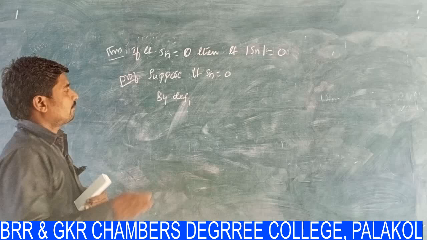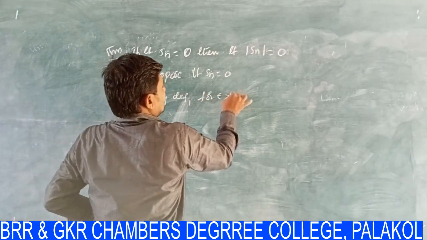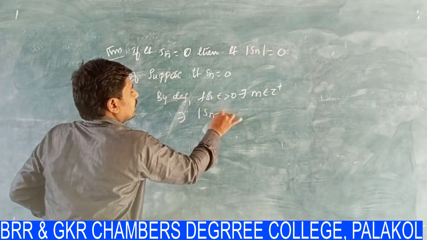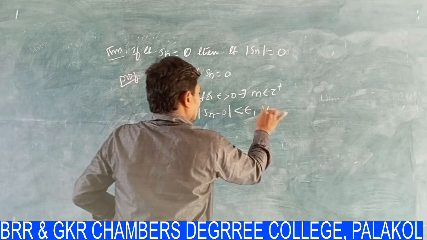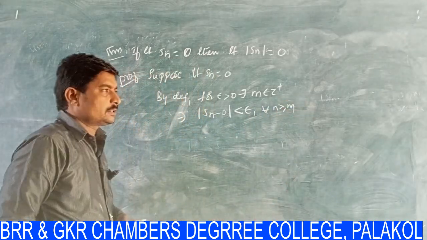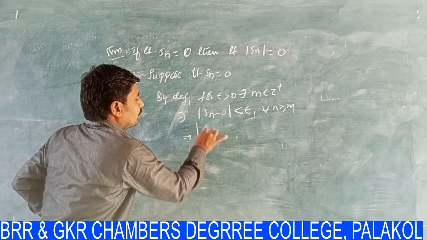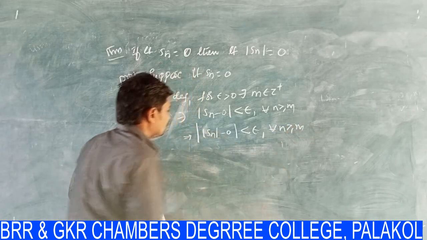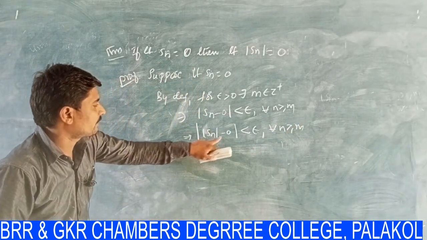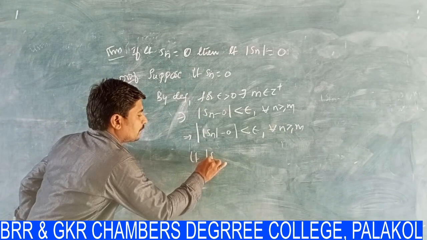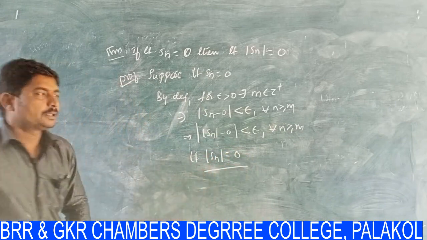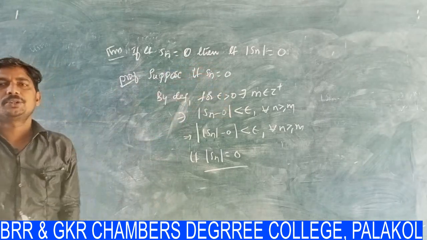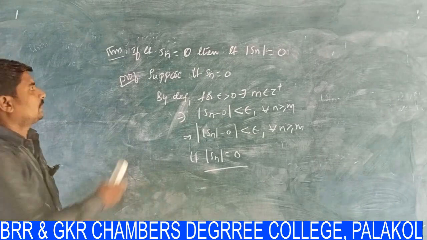According to the definition, for epsilon greater than 0, there exists M belongs to Z plus such that modulus of Sn minus 0 is less than epsilon for all n greater than or equal to M. Modulus of Sn minus 0 is less than epsilon implies that limit modulus of Sn is equal to 0. So, if limit Sn is equal to 0, then limit modulus of Sn is also 0. This is the next theorem. See another theorem related to this.